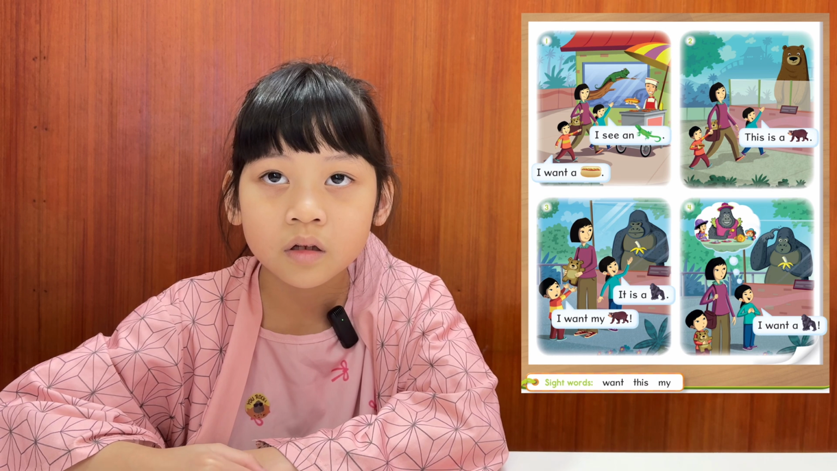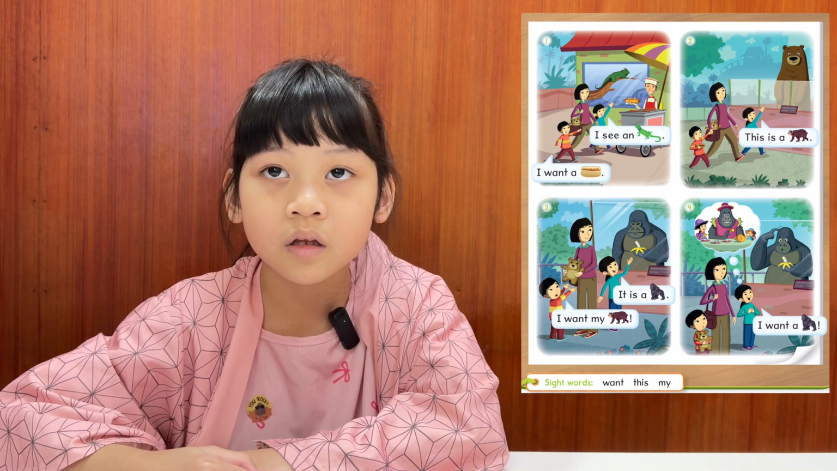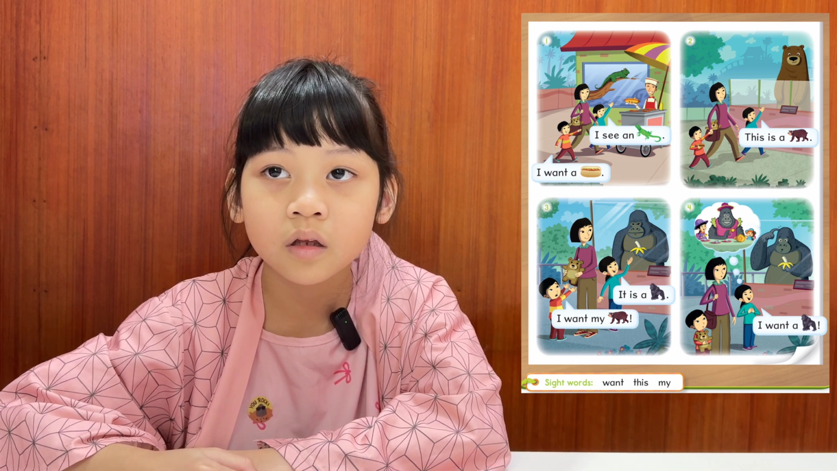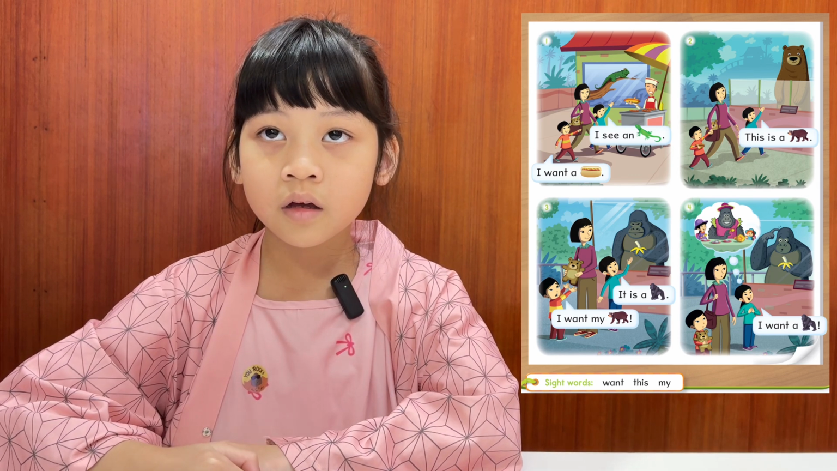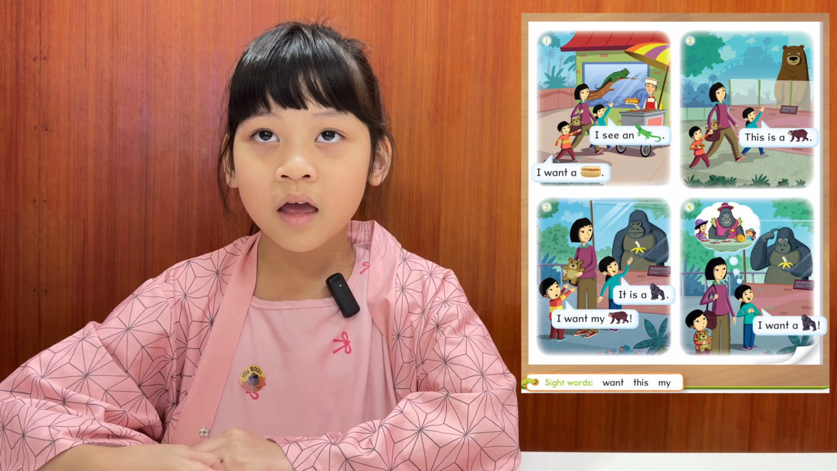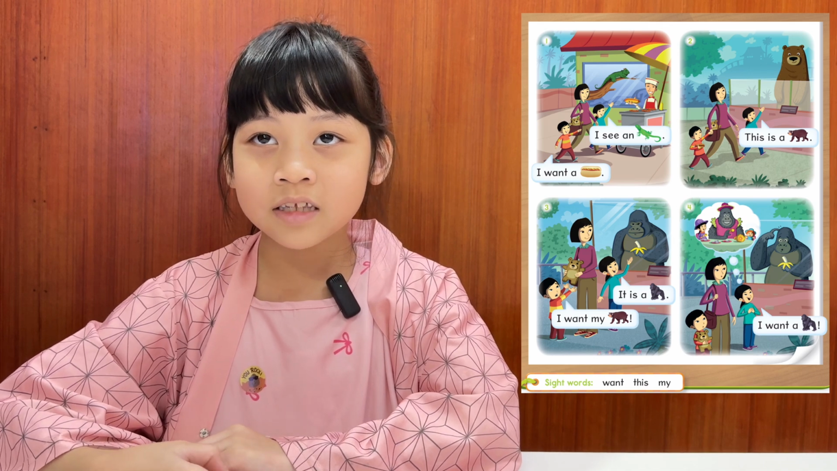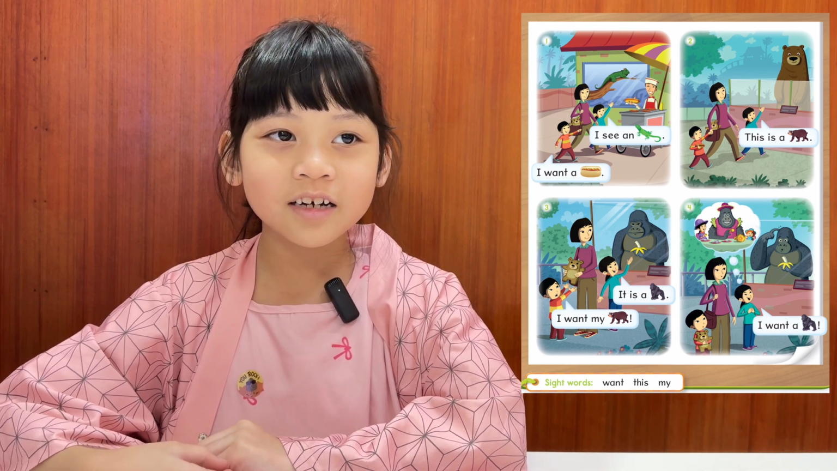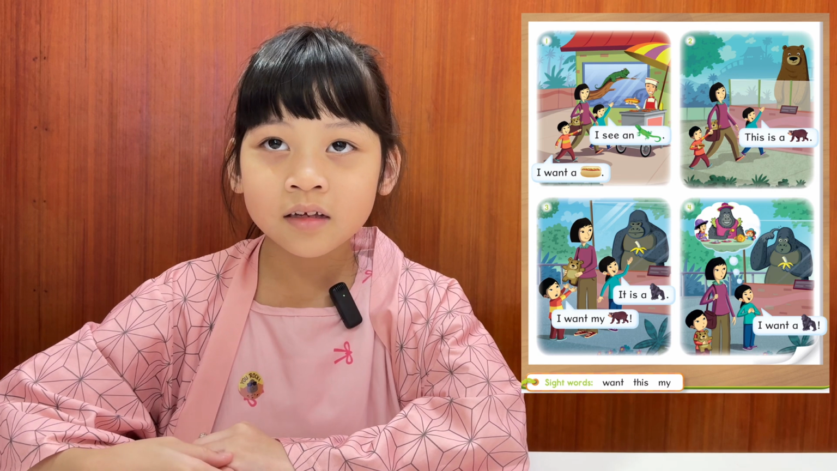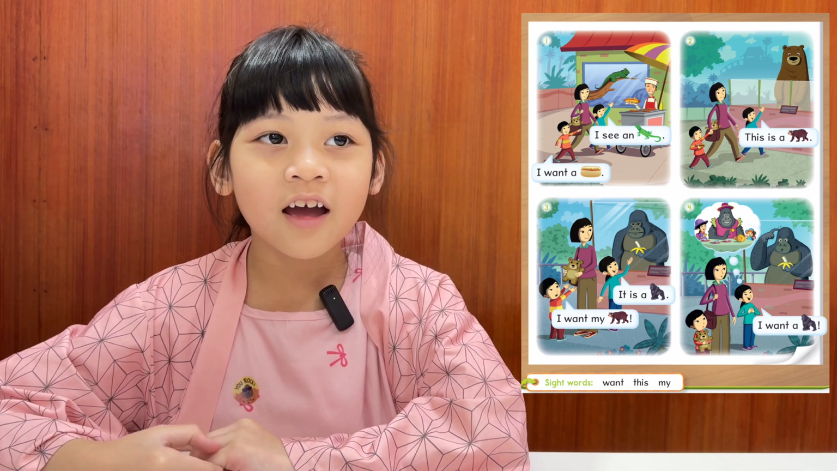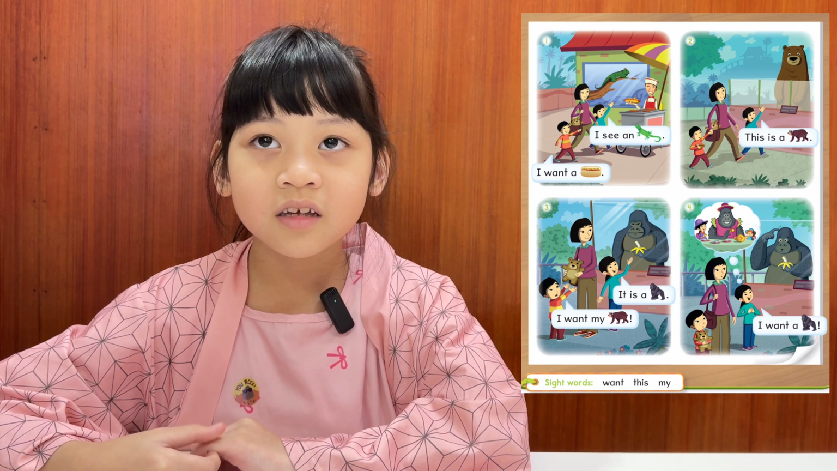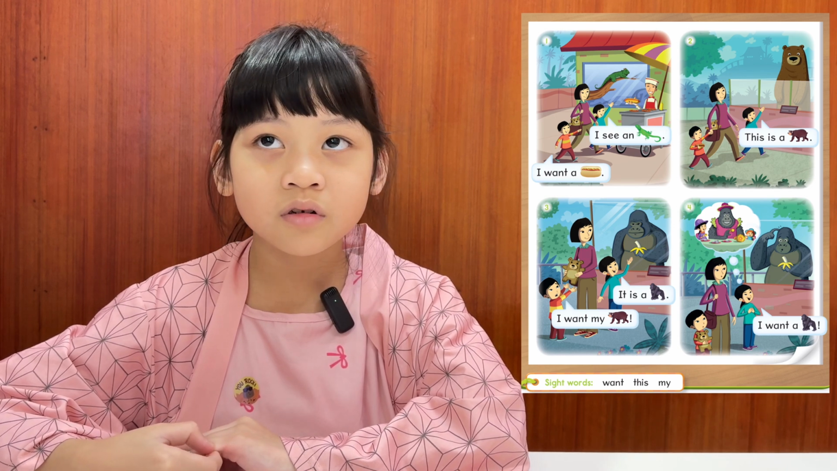Now let's talk about the story. We have got 1, 2, 3, and 4. 4 pictures. Okay. Let's look at picture number 1. What does the boy say? I want a hot dog. Excellent. What about the girl, the sister? I see an iguana. Very good. Do you like an iguana? No. Okay.